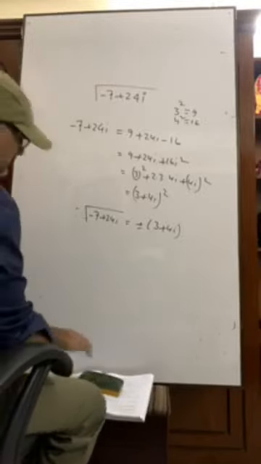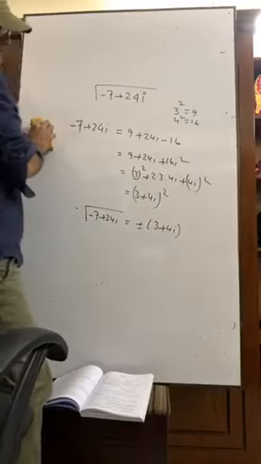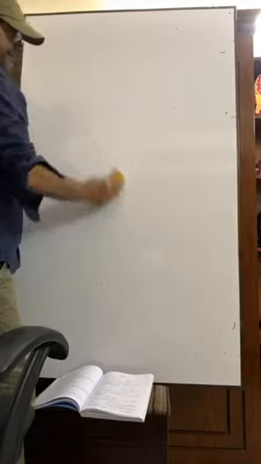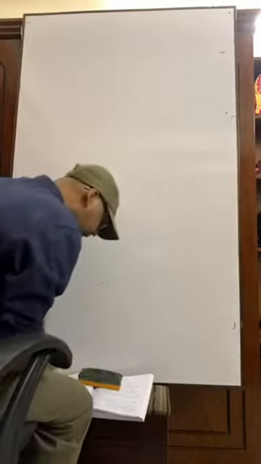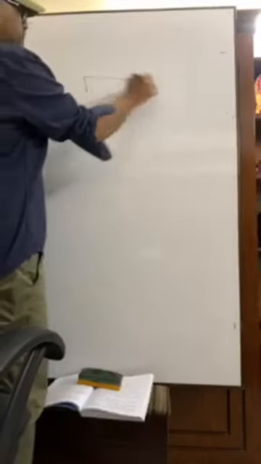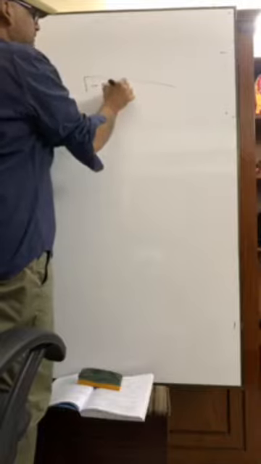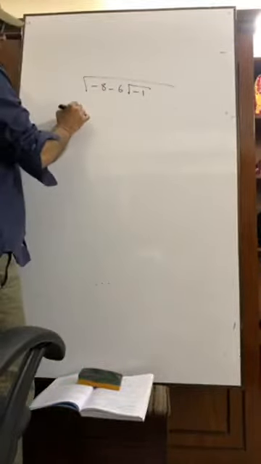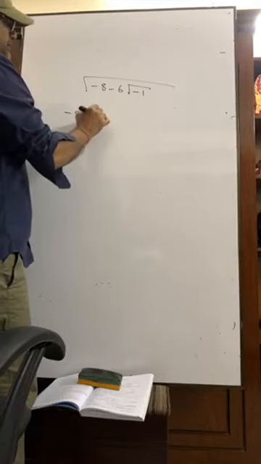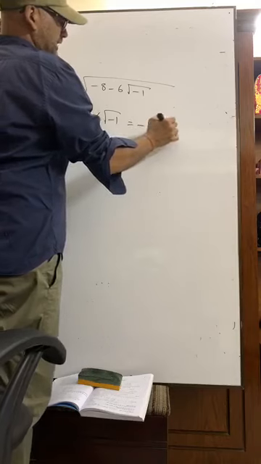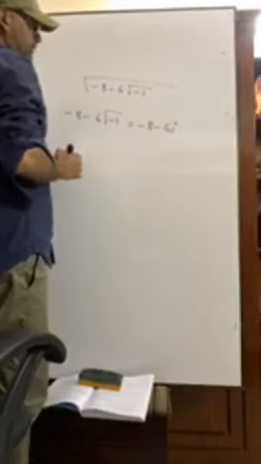Another important math is given. Suppose here it is minus 8 minus 6 root over minus 1. Actually, minus 8 minus 6 root over minus 1 means minus 8 minus 6i.